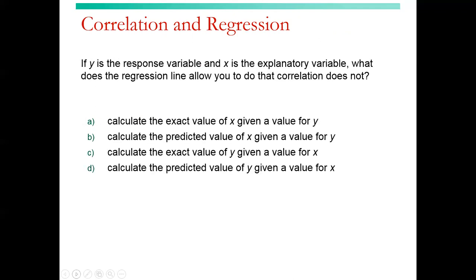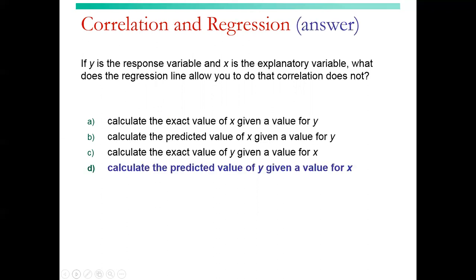If y is the response variable and x is the explanatory variable, what does the regression line allow you to do that correlation does not? Calculate the predicted value of y given a value of x, the last choice.